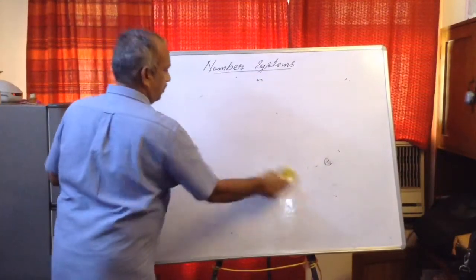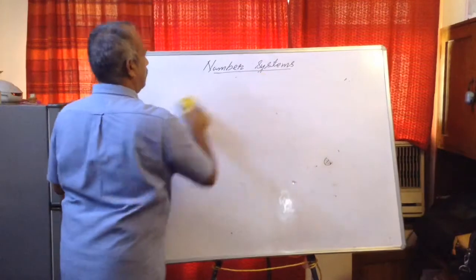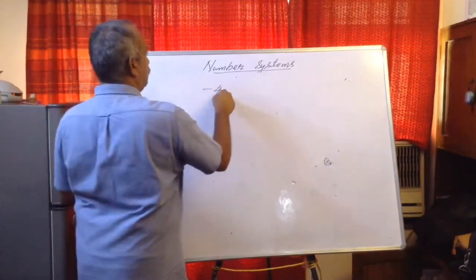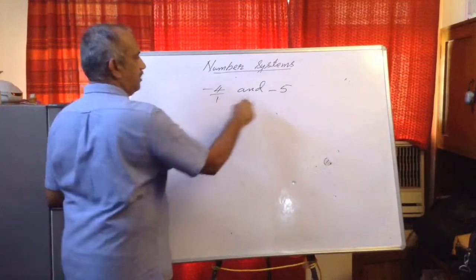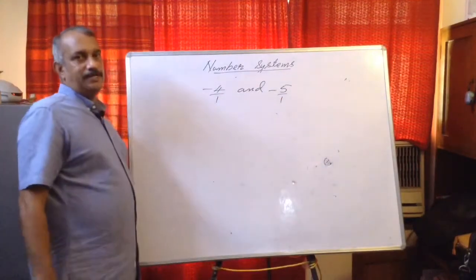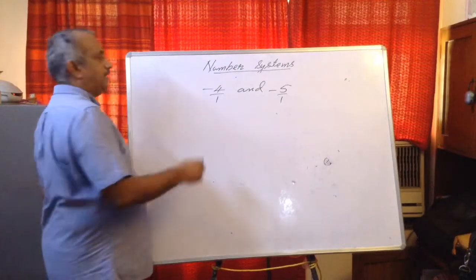Say minus 4 and minus 5. I will write upon 1. Already the denominators are the same, so I am going to multiply by 10.